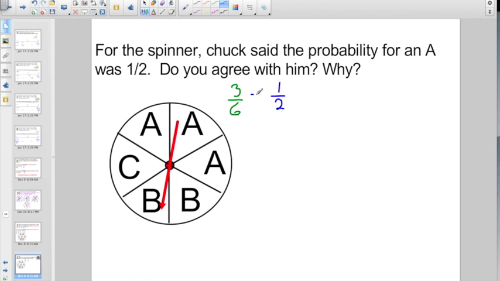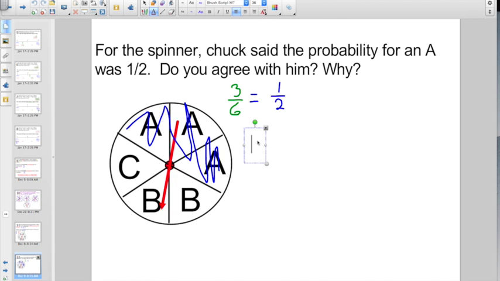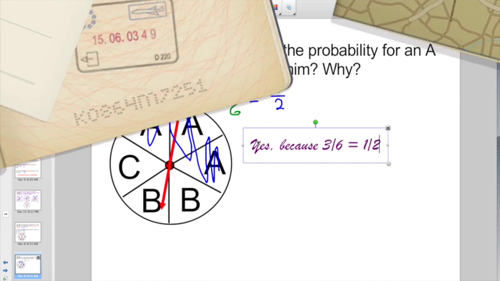Well, isn't 3/6 equal to 1/2? If I took all these pieces here, these A's, that is equal to 1/2, right? So let's take a look. What are we going to say? Yes, we agree with them. Why? Because 3/6 does equal 1/2.